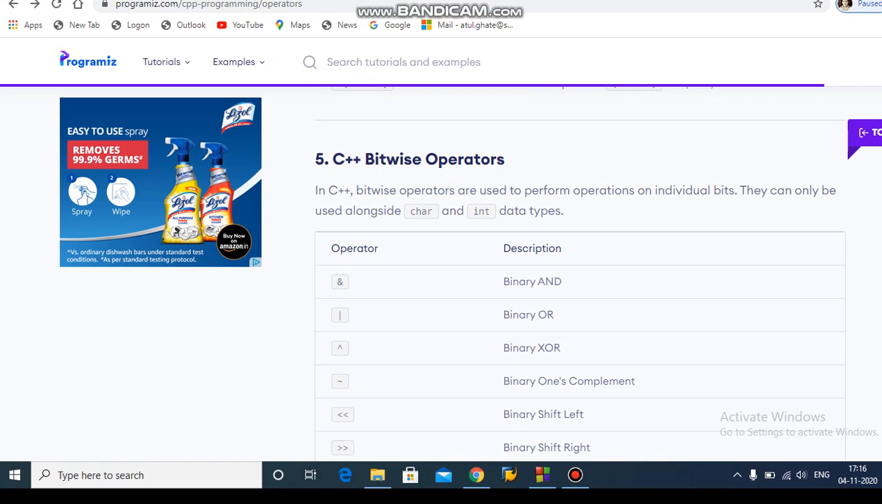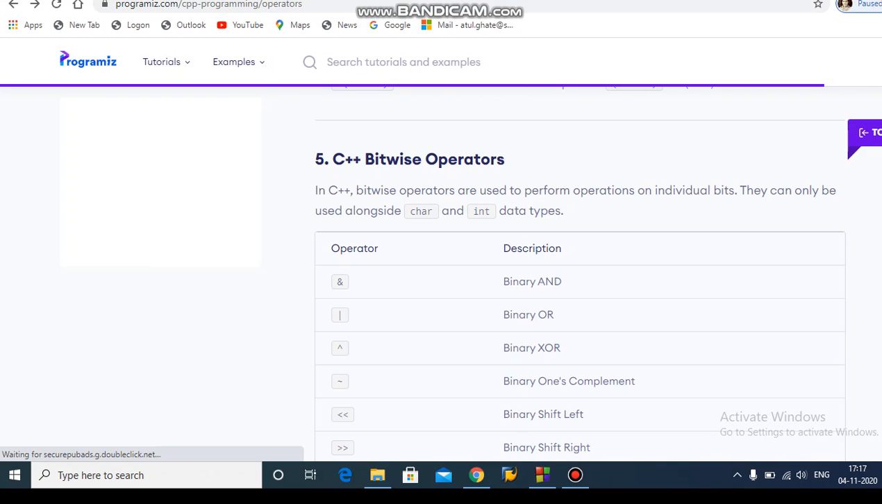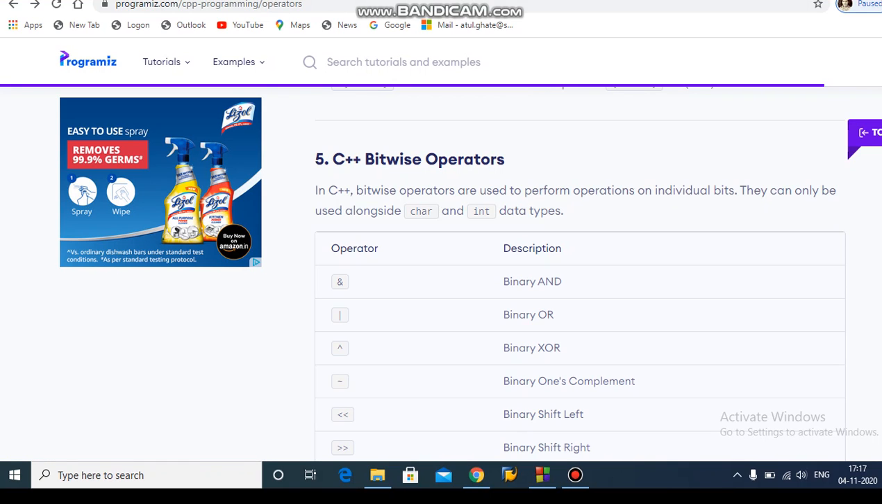Now we also know about the computer. The computer consists of only binary digits. We cannot give it your high level language, your source code. So the arithmetic logical operation performs only bit by bit calculation. So these operators are helpful for calculating these bit operations. A bitwise operator can only be used alongside char and int data types. Okay, this is very important.